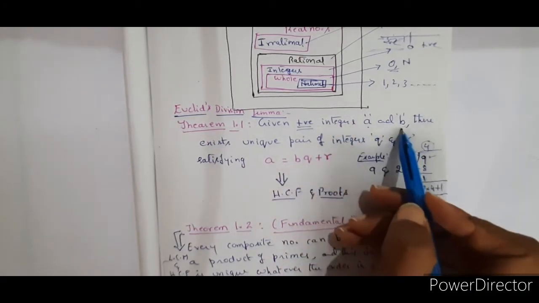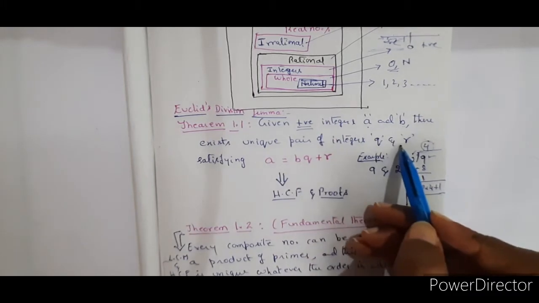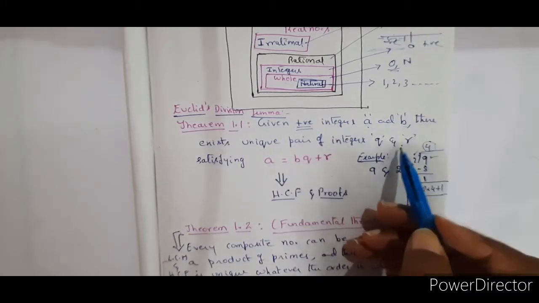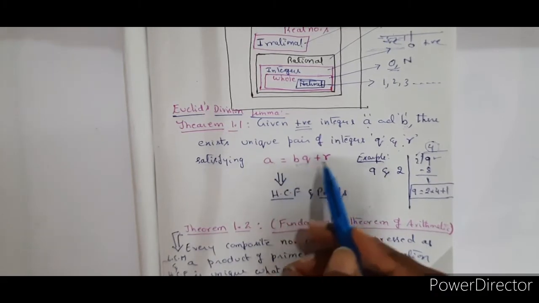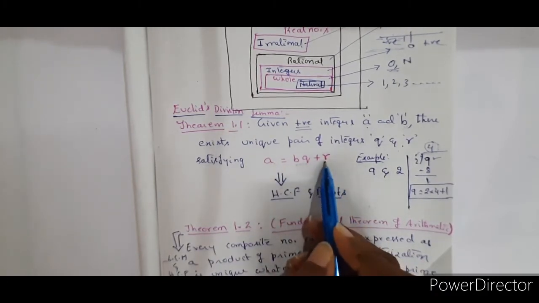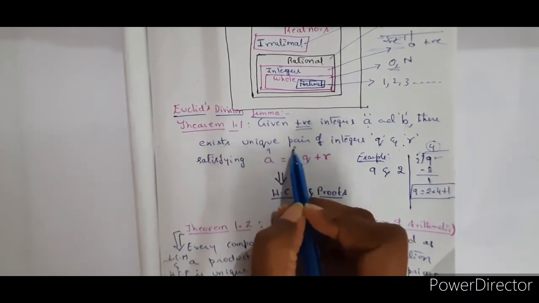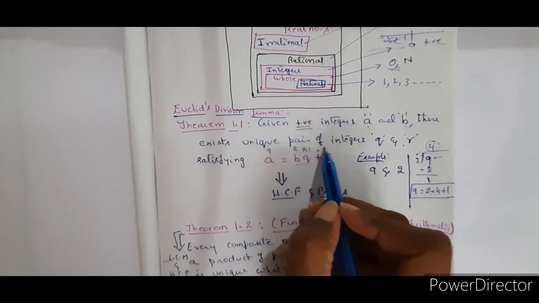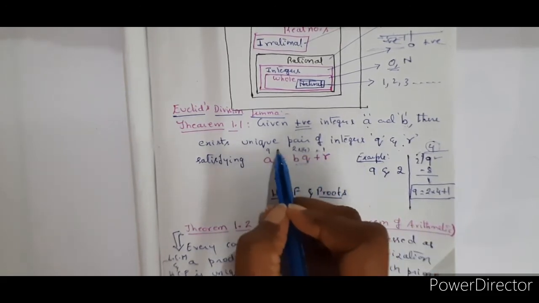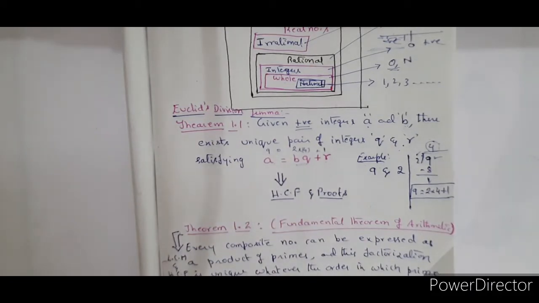For a and b, there exists a unique pair of integers q and r such that a can be expressed as the product of b and q added to r. So here you can take a as 9, b as 2, the quotient q as 4 and the remainder r as 1. This is how the division lemma should be understood.